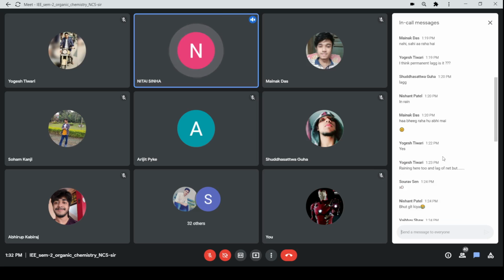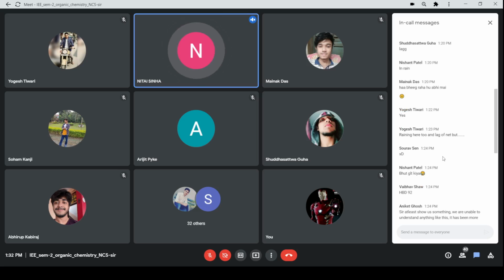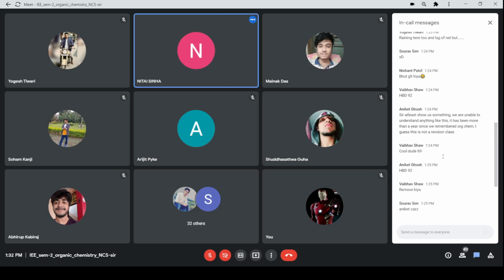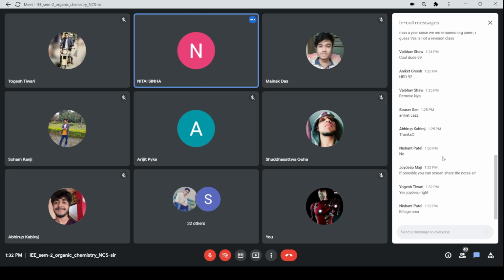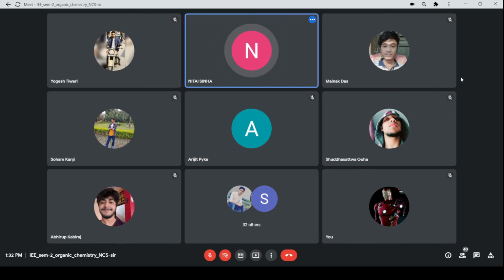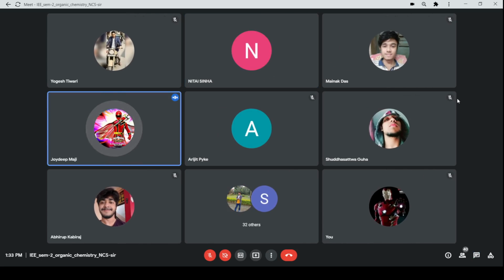Due to the COVID situation, I am not in Calcutta now. That's why there is a net problem here. Then I will try it another way. Sir, you can screen share the notes if possible.